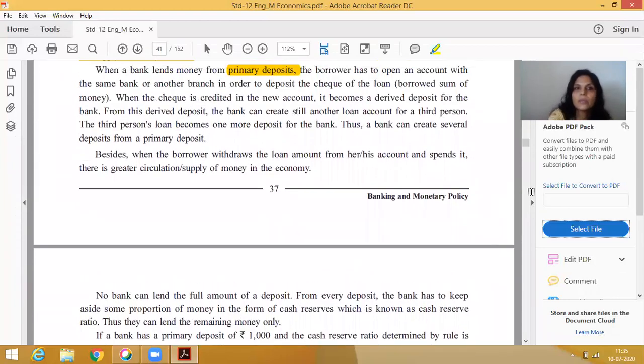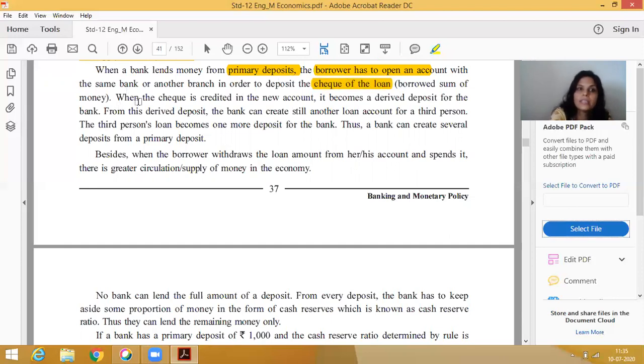So a bank lends money from the primary deposit, and the borrower has to open an account. It is clear that if I am a borrower, I will open an account in the bank, and only then will the bank lend money. The same bank or another branch is used to deposit the check of the loan. Suppose I borrowed money from the bank. It is compulsory that I open my account in the same bank branch or in another branch of the same bank. By check, this loan will be deposited in my account.